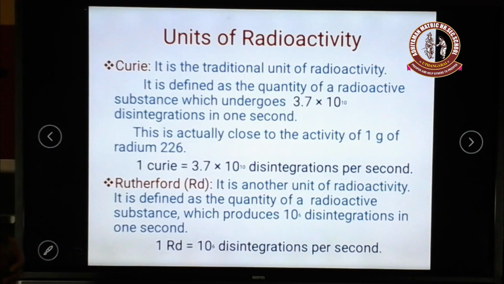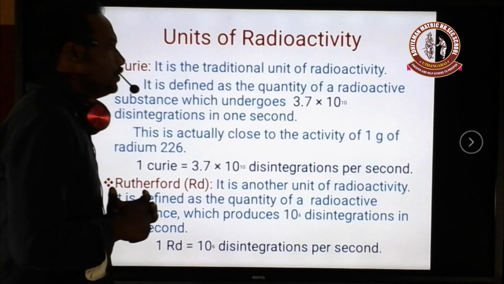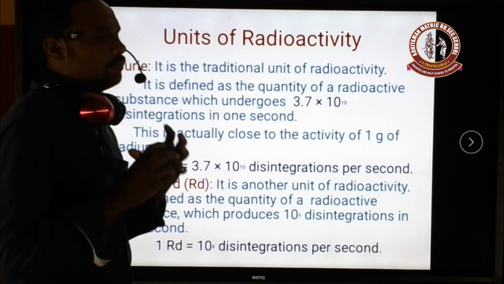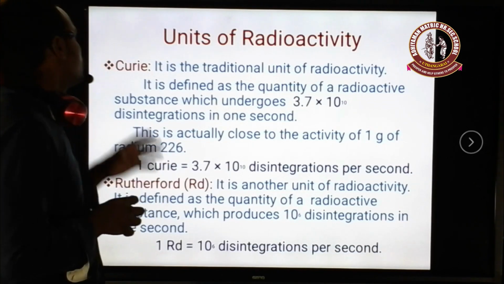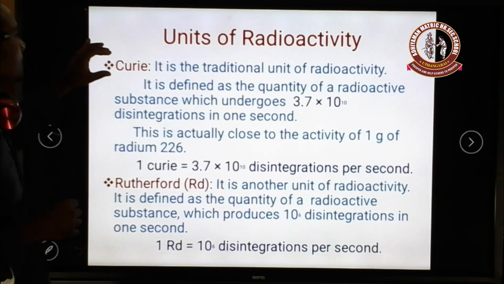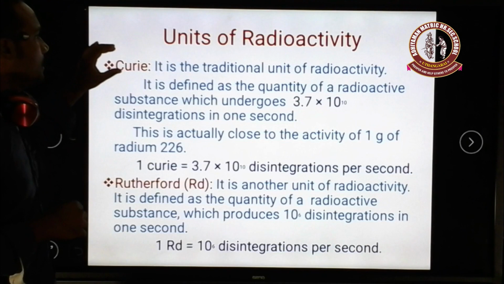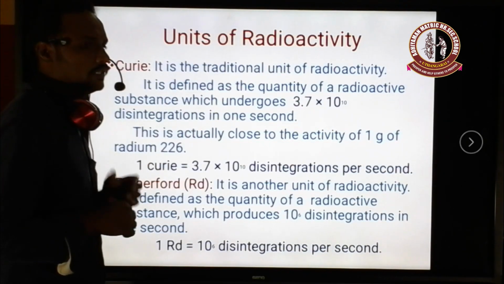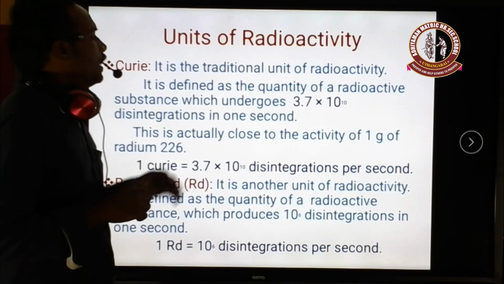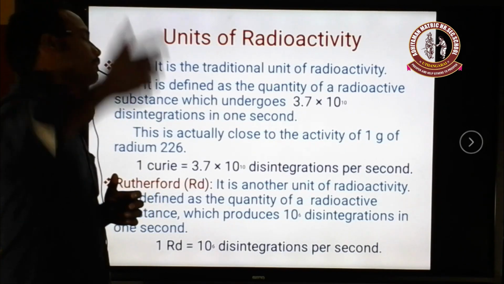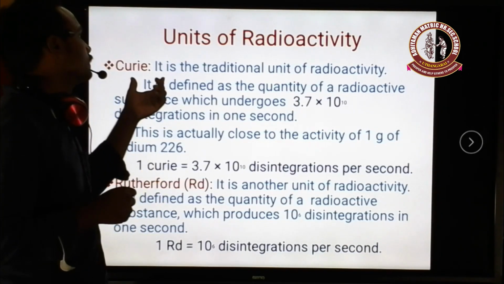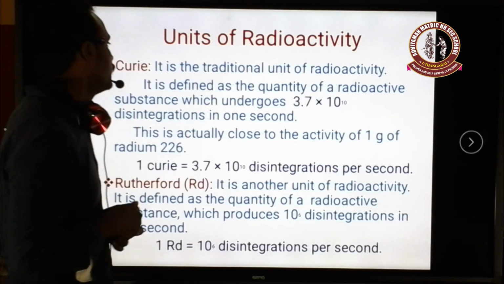And next we are seeing about the units of radioactivity. What is meant by units? A unit is the measure of the activity process. Here the first unit is called the Curie. The Curie is a traditional unit of radioactivity. Traditional means the convention that has been handed down and that we are following.